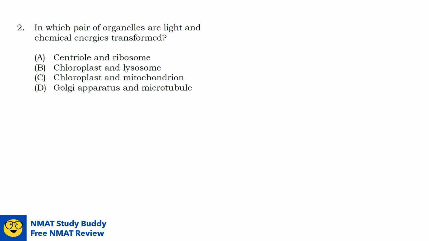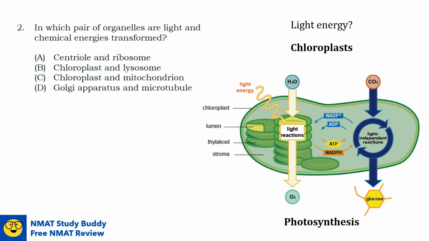Question number 2. In which pair of organelles are light and chemical energies transformed? The only organisms that can transform light energy are plants, algae, and some bacteria. That is because they contain organelles called the chloroplasts that carry out the process photosynthesis. So as a review, photosynthesis is the process by which plants, algae, and some bacteria use the energy of sunlight to drive the synthesis of organic molecules such as glucose from carbon dioxide and water. So the byproduct here is oxygen. In the options, only option B and C has chloroplast in the organelle pair, so we can now rule out